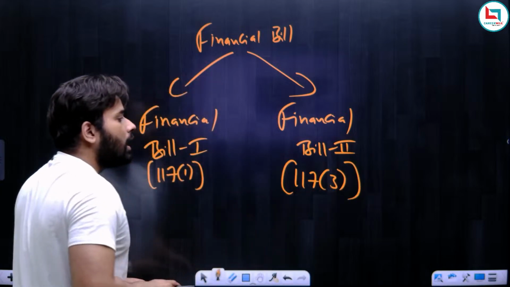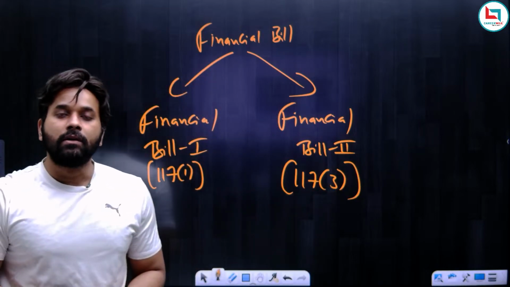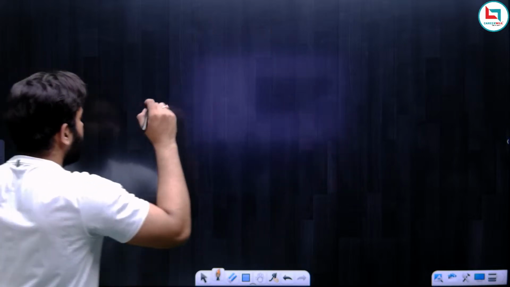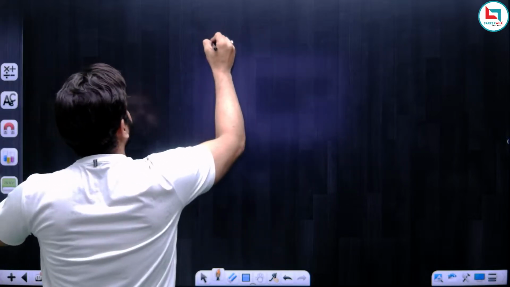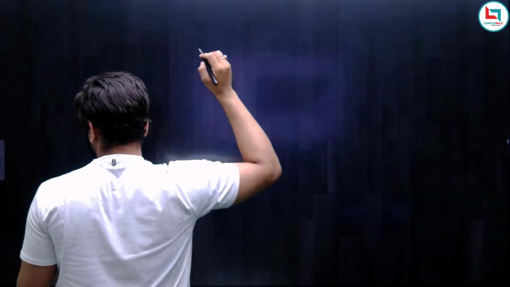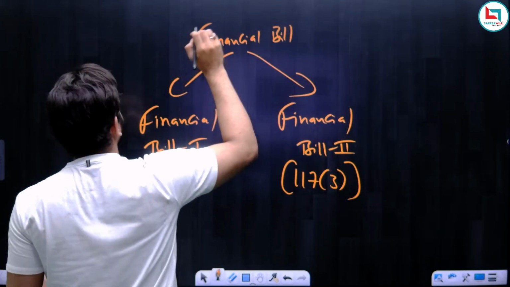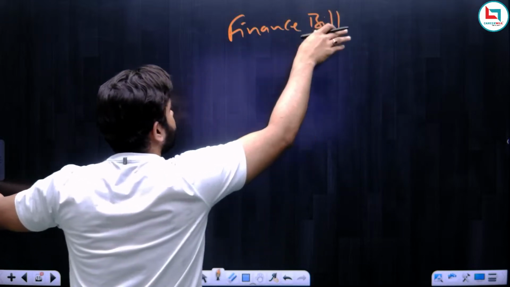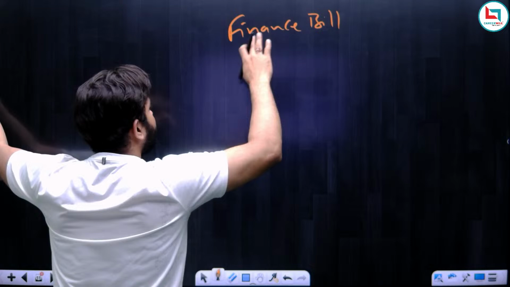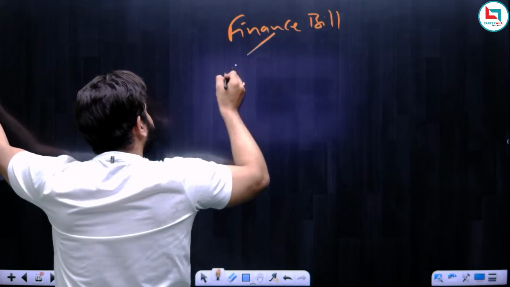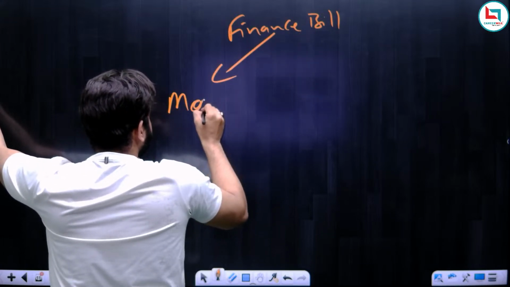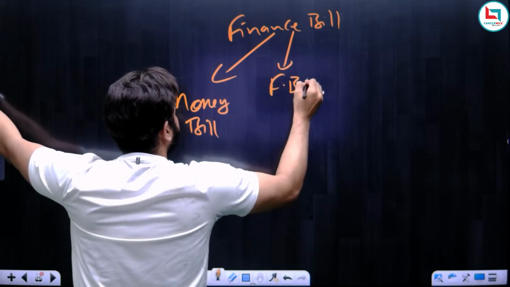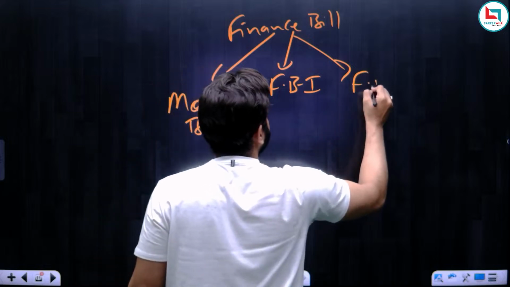Before understanding the definition of the financial bill, we will first understand the difference between the money bill and the financial bill. Now remember, there is a category called finance bill. There is a difference between finance bill and financial bill. Finance bill is a broad category of three types: first is money bill, second is financial bill category 1, and third is financial bill category 2.